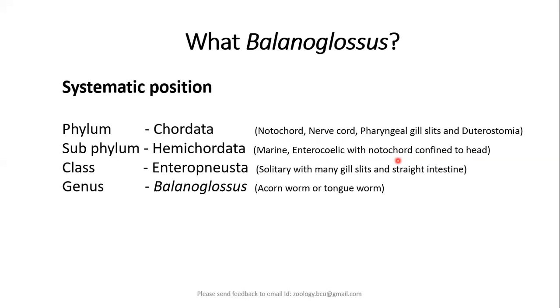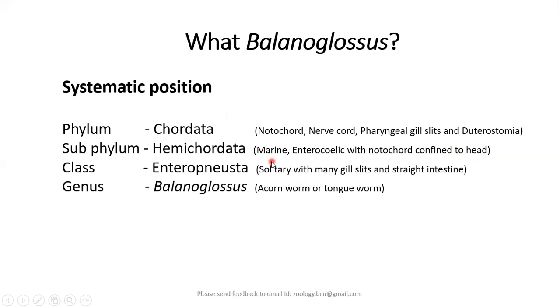As I already told, hemichordates have the notochord only in the anteriormost part of the body, which is head-like. Of course, it is not a true head, but a head-like structure. With these characters, we include Balanoglossus under the subphylum Hemichordata.